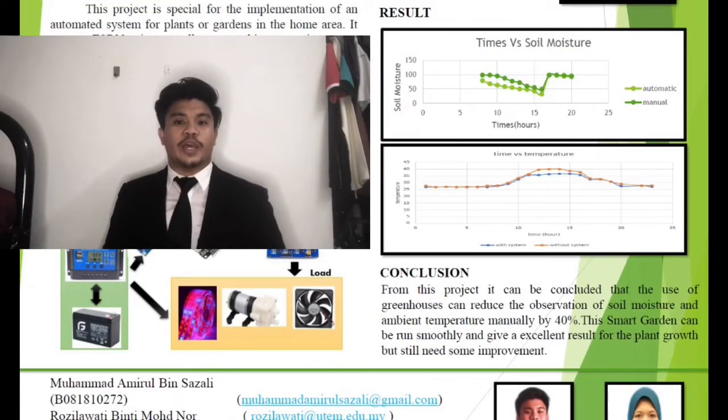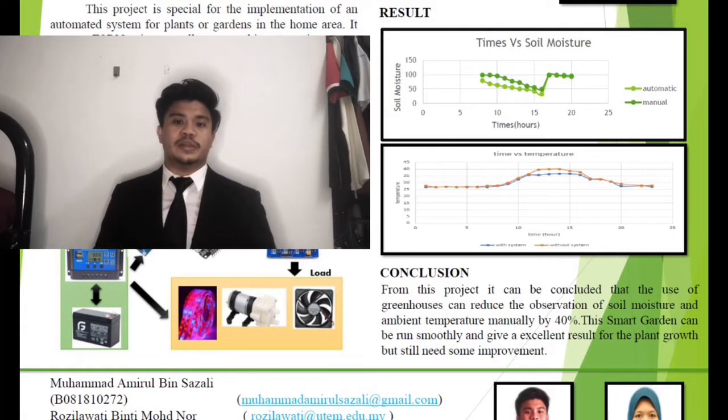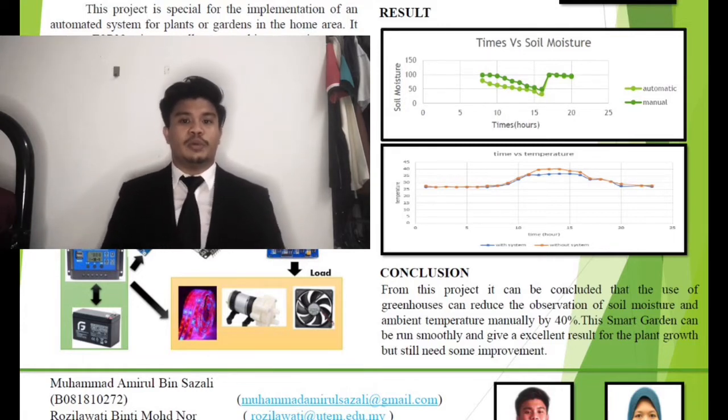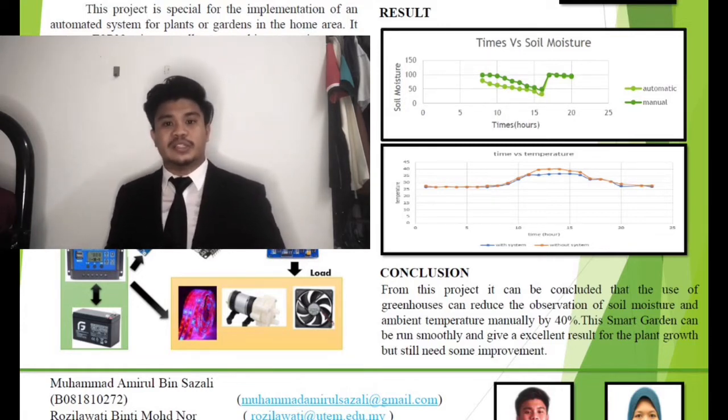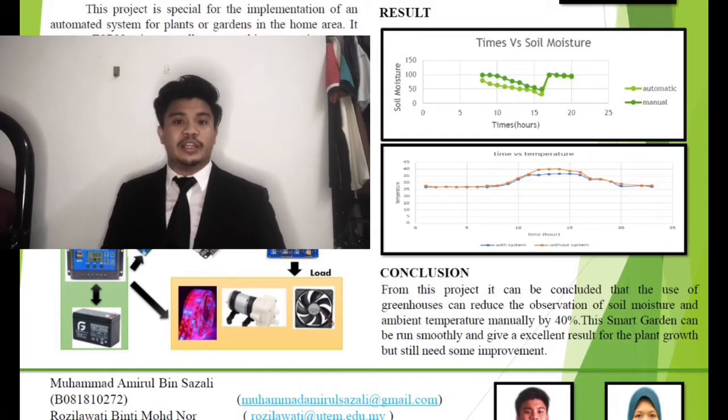Okay, for the result, we have 2 data analyses. The first one is a graph of time versus soil moisture sensor. This data analysis compares when the plant is in the automatic system and when it is manually taken care of by a human. We can see there is not much change between the 2 data taken, making it successful.